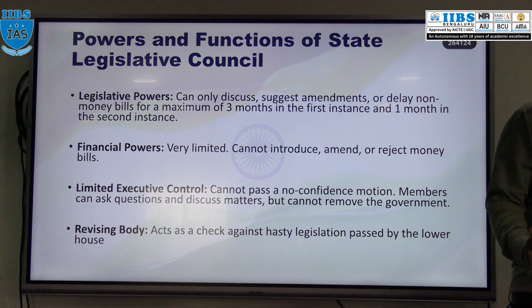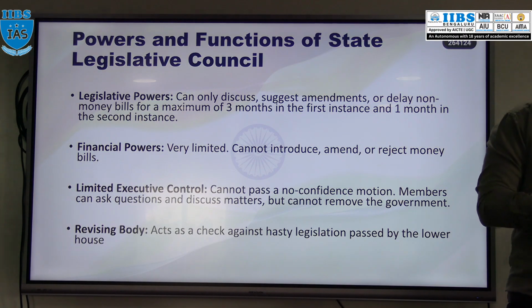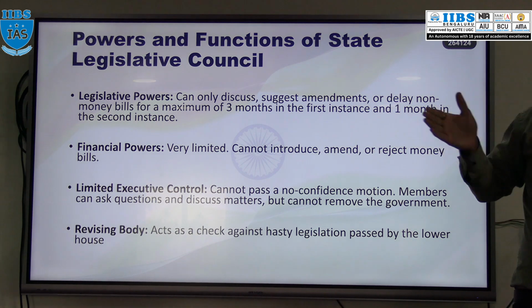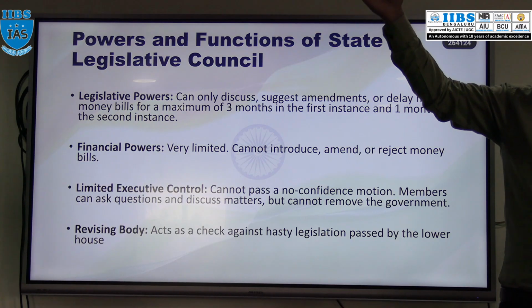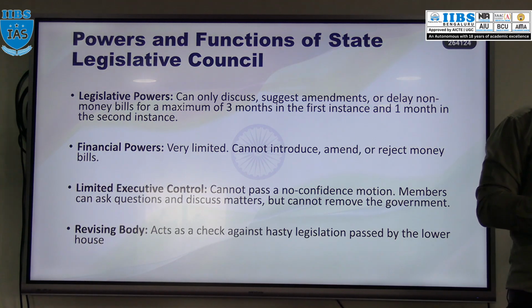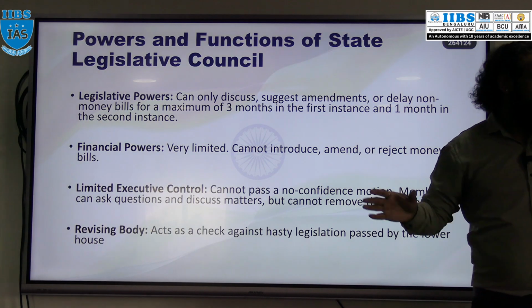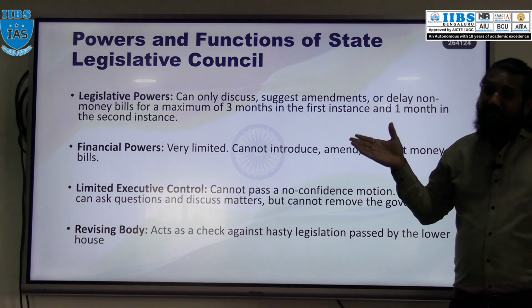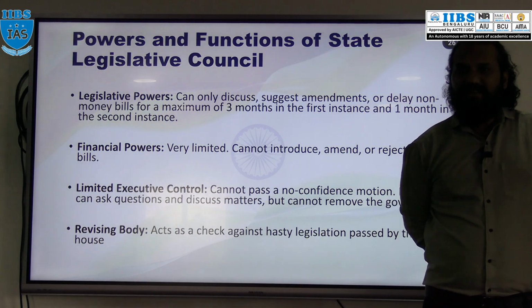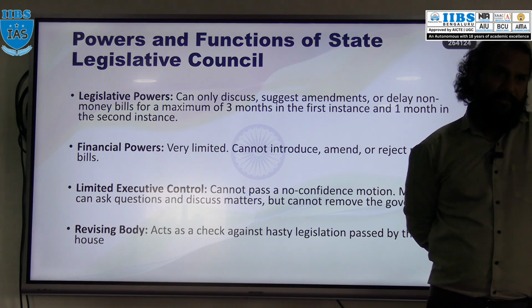Many people criticize why such a thing exists when we have the Assembly. But sometimes what will happen is, the Assembly can introduce legislation which is not favorable to the people living in that state. In that situation, this Council can delay the passing of that legislation until the Assembly can dissolve. Possibility, probability, right? So in short, the Assembly is more powerful compared to the Council. The Council has limited power.